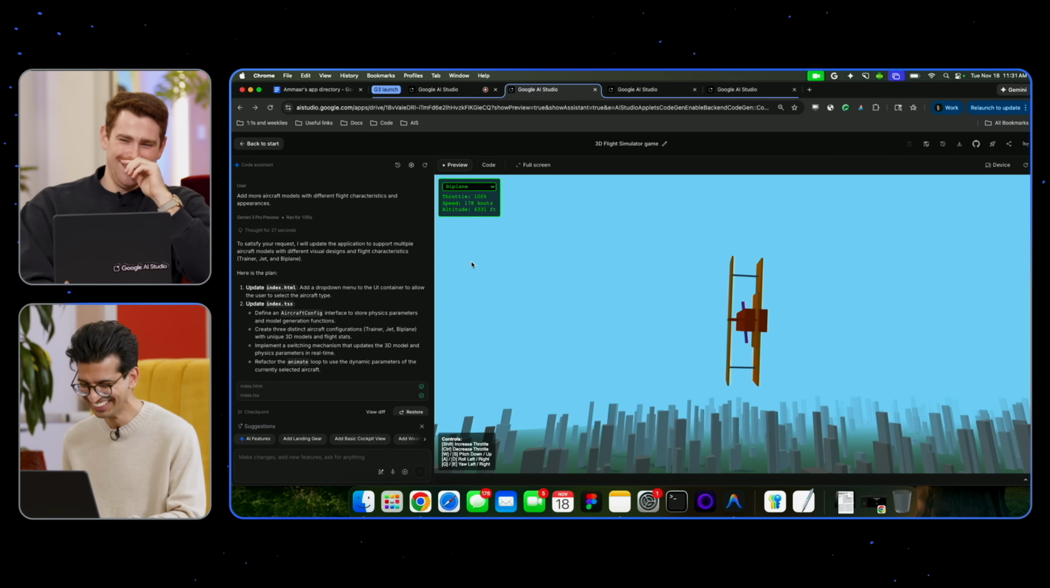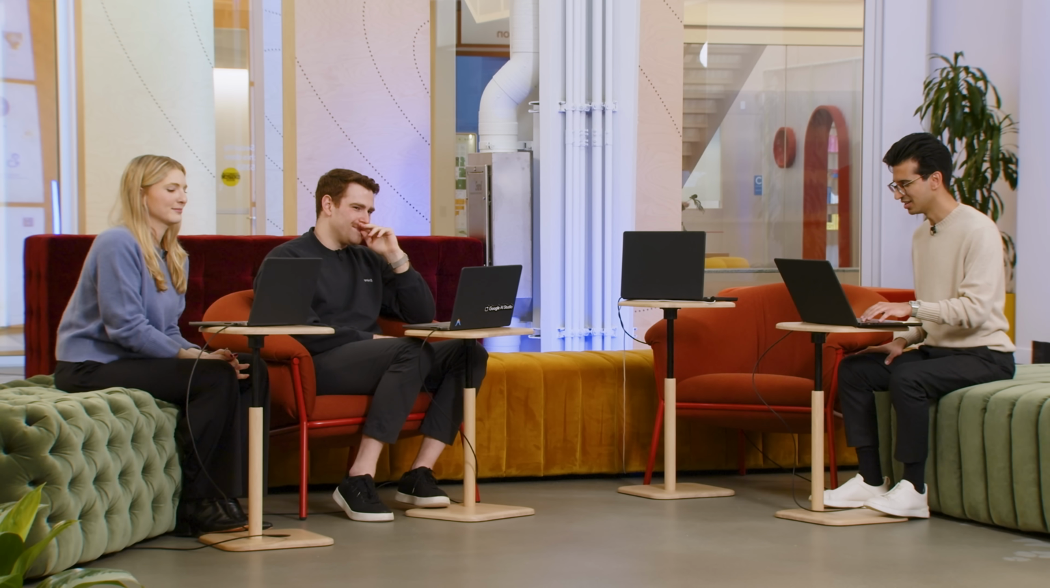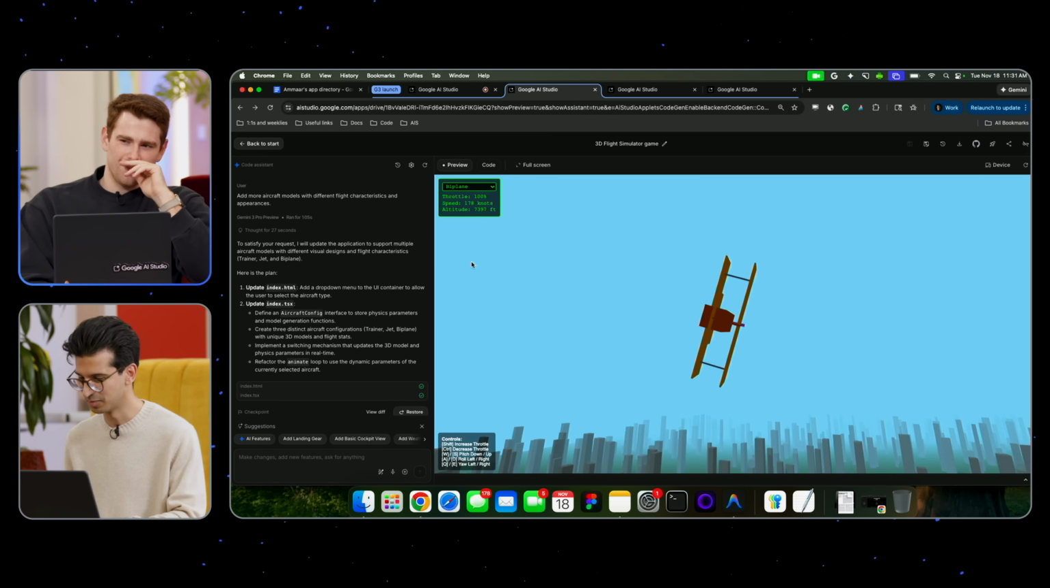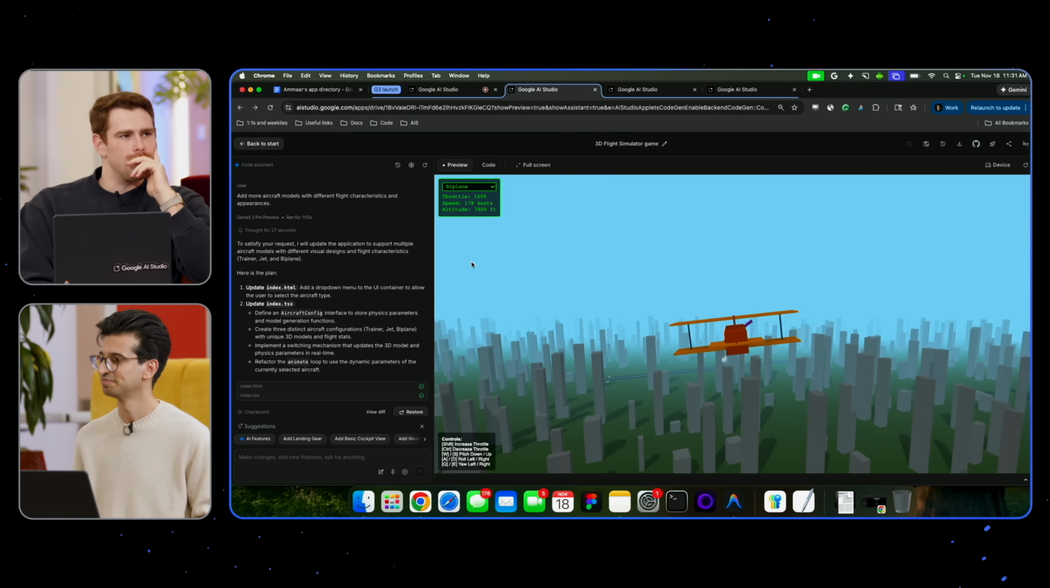Okay. But the original prompt was: create a 3D flight simulation game in Three.js. I want to be able to take my plane on a runway and land it and fly around the city. Nice. And then dead blimps.